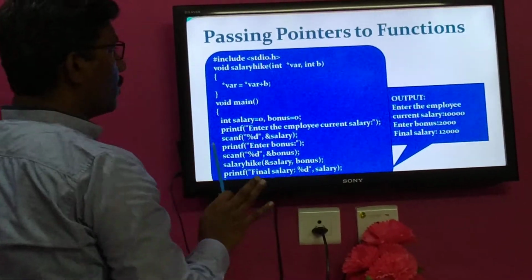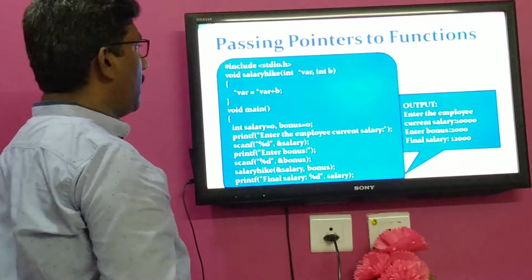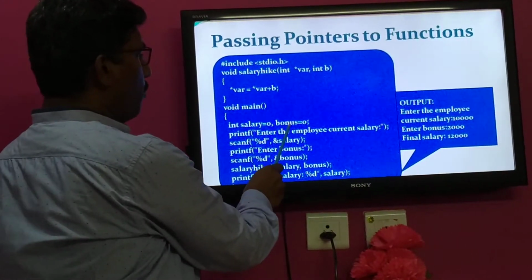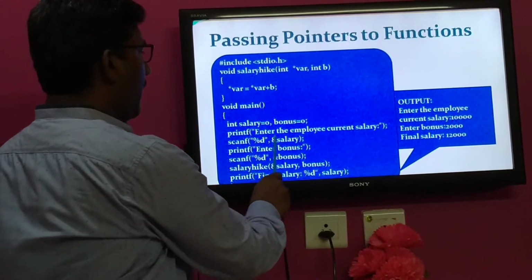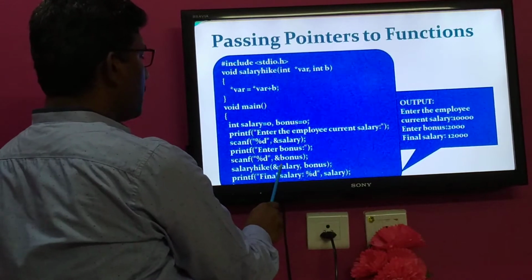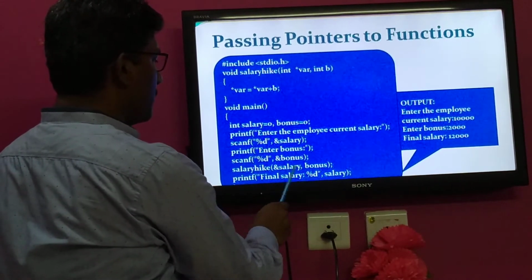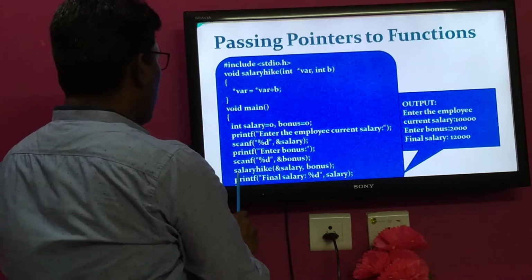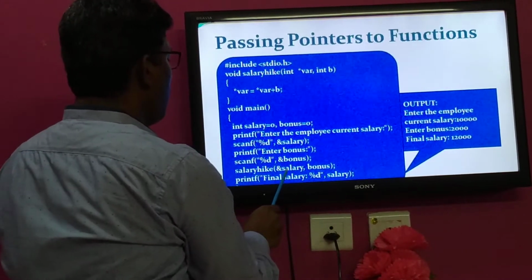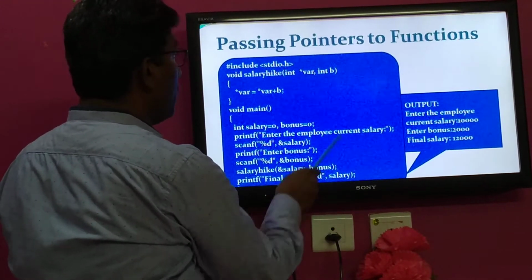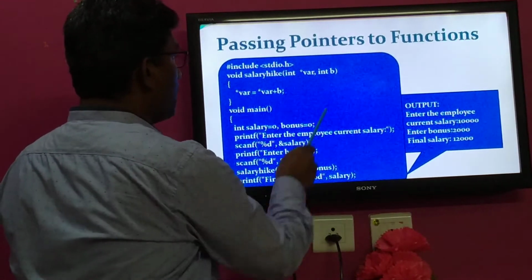This function is used to calculate the hike of a particular employee. In this main function, salary is initialized with 0 and bonus is initialized with 0, and through the keyboard we enter salary and bonus. After reading salary as well as bonus, you call the salary hike function. From this place, immediately a jump occurs to this place. Meanwhile, the address of salary is assigned to the pointer variable, and the bonus value is assigned to p. This is a pointer and this is an ordinary variable.